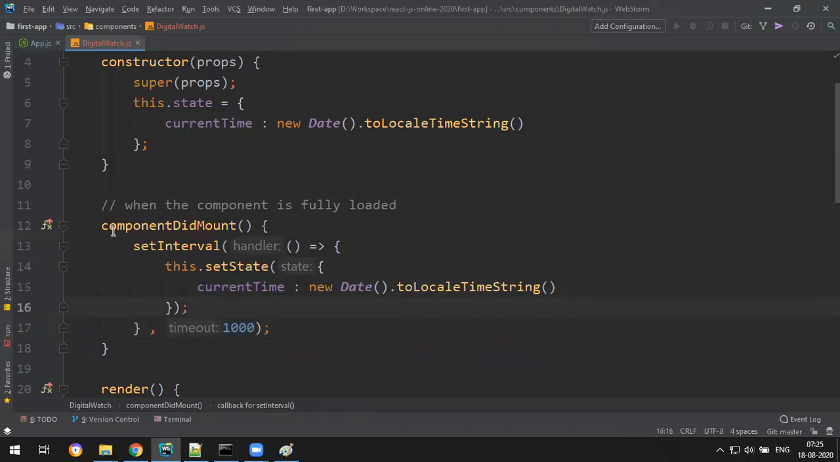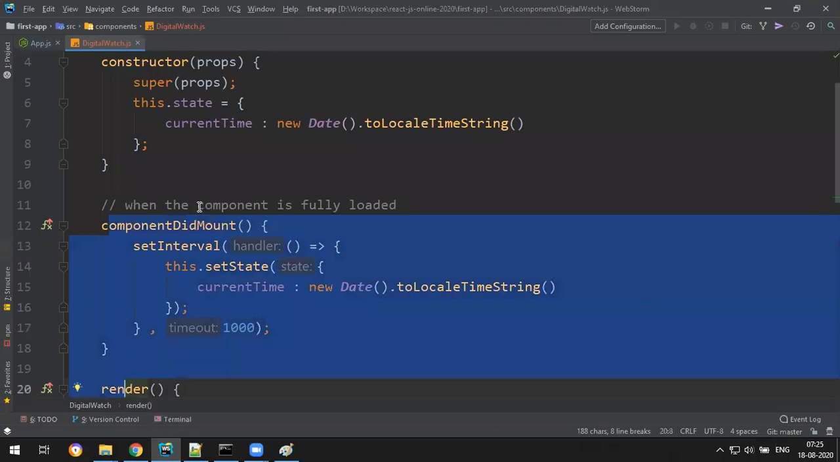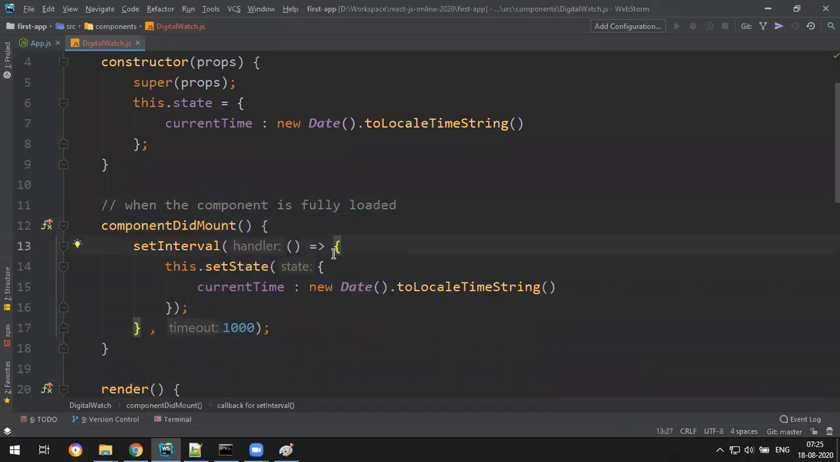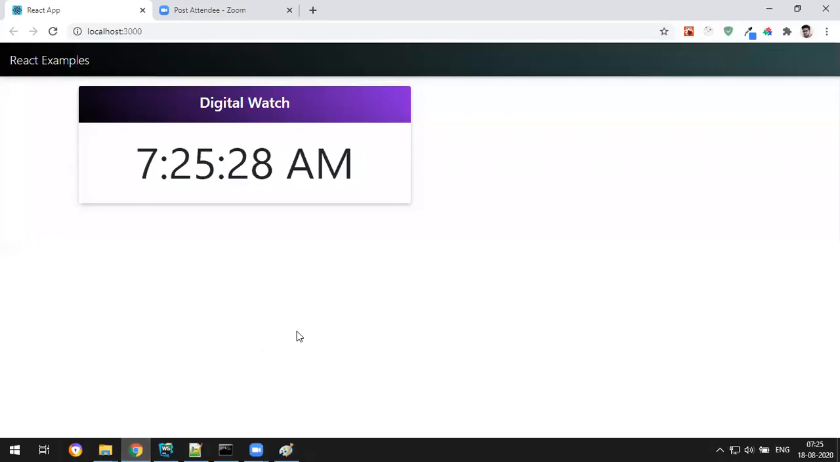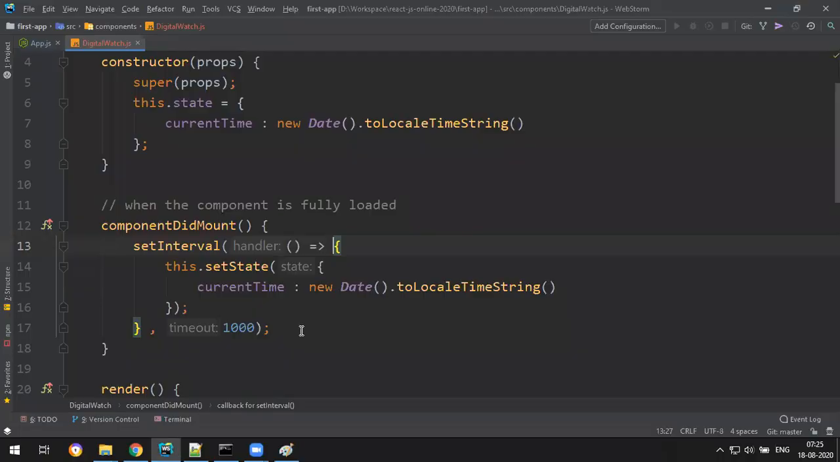Okay, and this will execute only once when the component is fully loaded. Okay, save it. Now let's see, time is getting updated without refresh because we have set up a timer. Okay, now I want to stop this timer, or I want to remove this